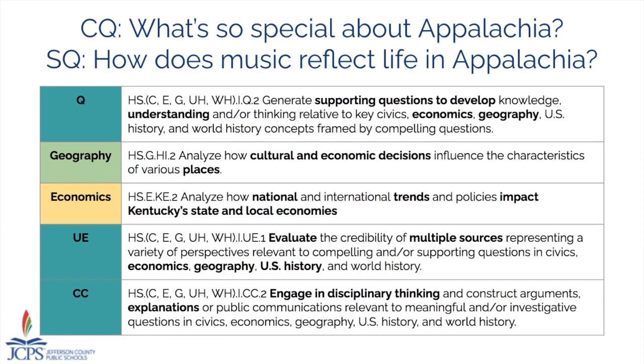We have a geography standard that looks at cultural and economic decisions in various places, in this case, in Appalachia. An economic standard that looks at national trends and impacts on Kentucky's state and local economies. We also have using evidence so that we can evaluate from multiple sources around economics, geography, and U.S. history. And finally, we have communicating conclusions, where students will engage in disciplinary thinking as they construct an explanation.